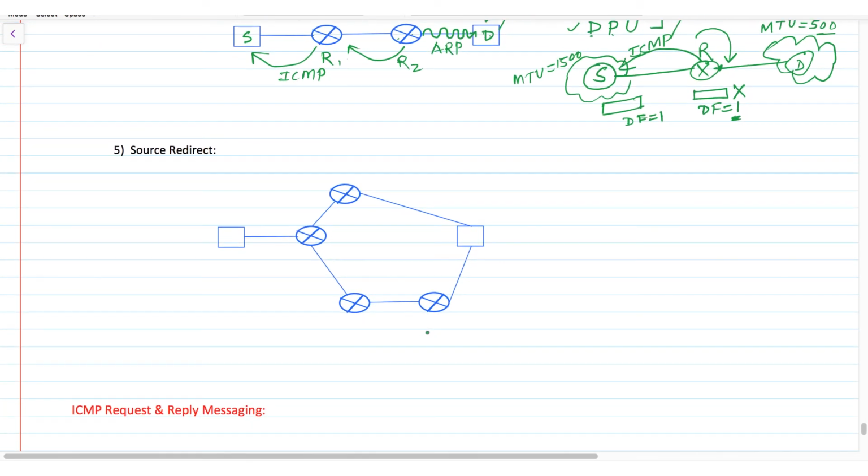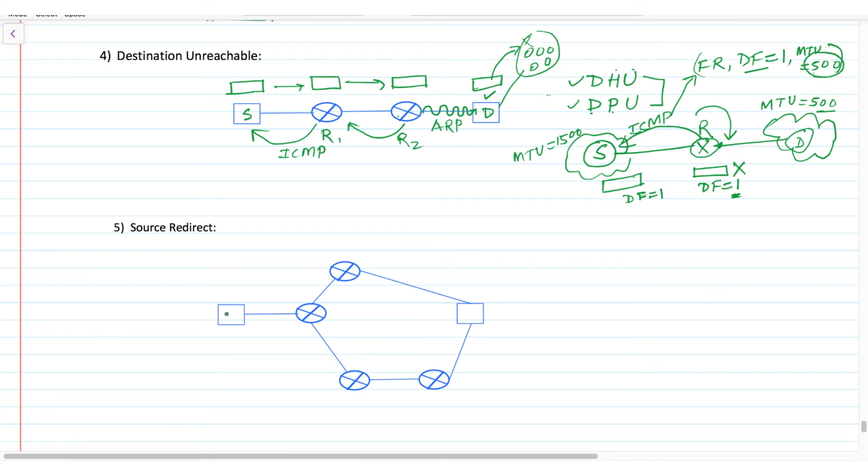Next is source redirect. So in source redirect, suppose we have this source S and there will be a destination D. It is sending some packet to this router R1, it is R2, it's R3 and it is R4. When this router R1 receives this packet, it should forward this packet through R2, because through this path this packet will reach the destination in the minimum distance, the minimum hop count. But due to some error in the routing table, suppose R1 has forwarded this packet to R3.